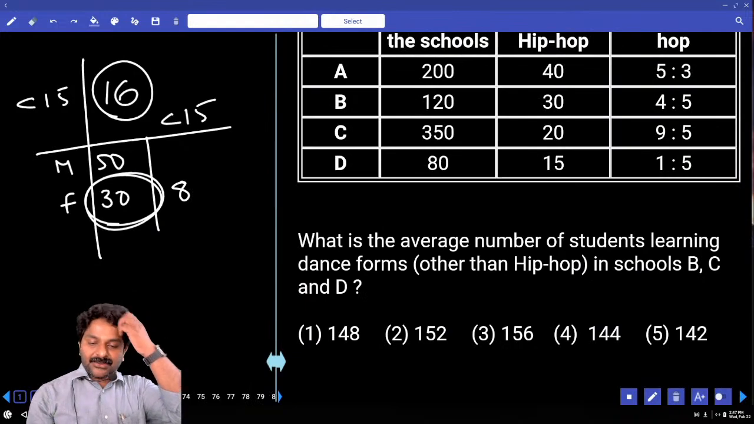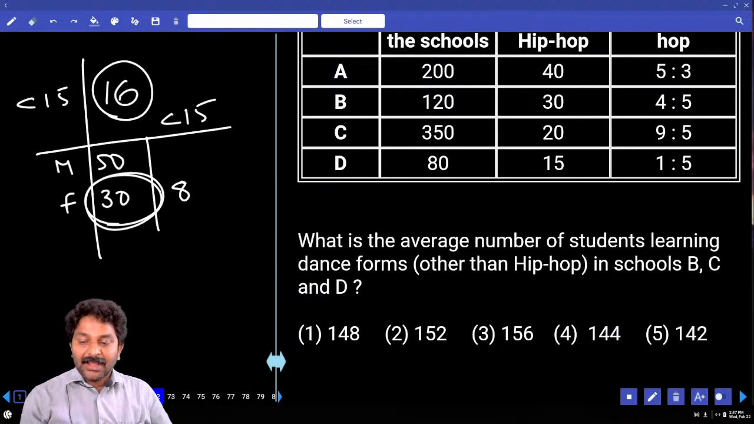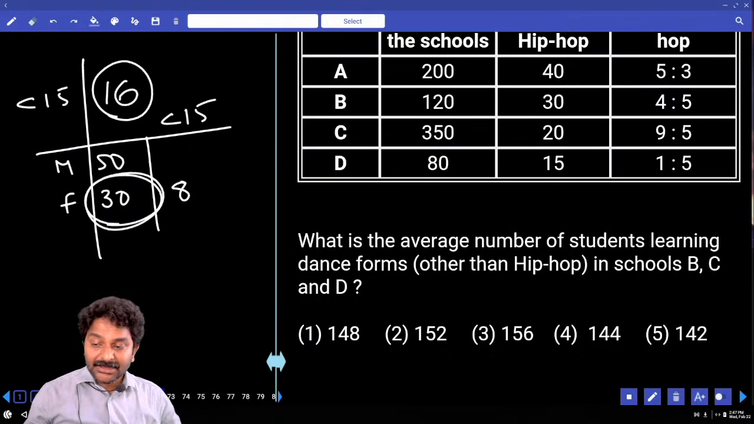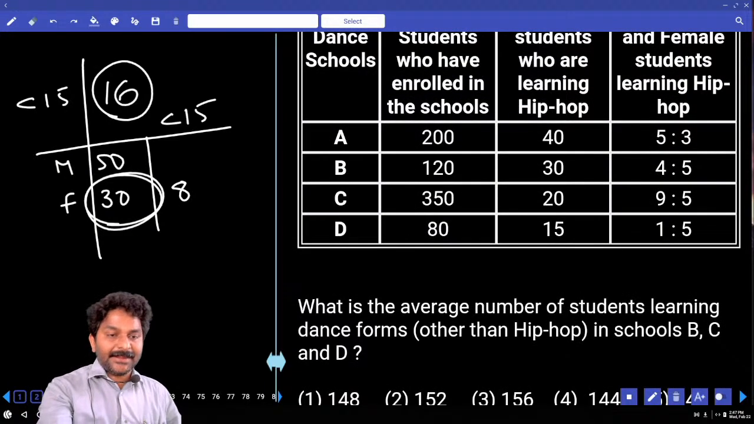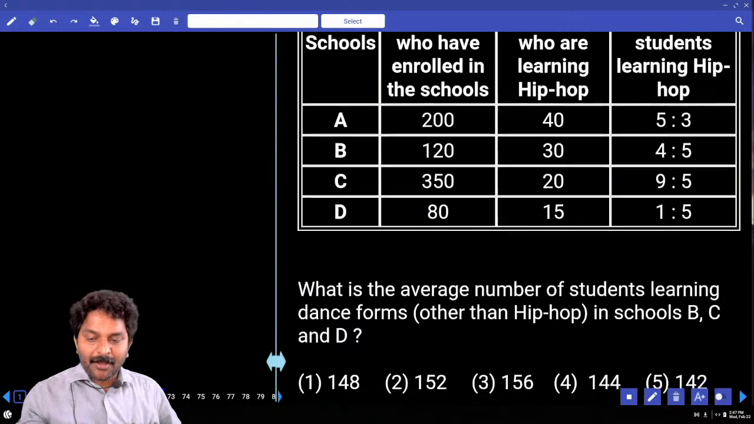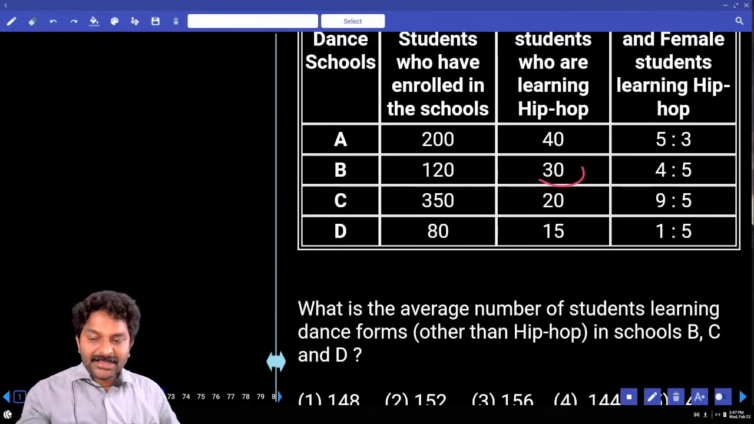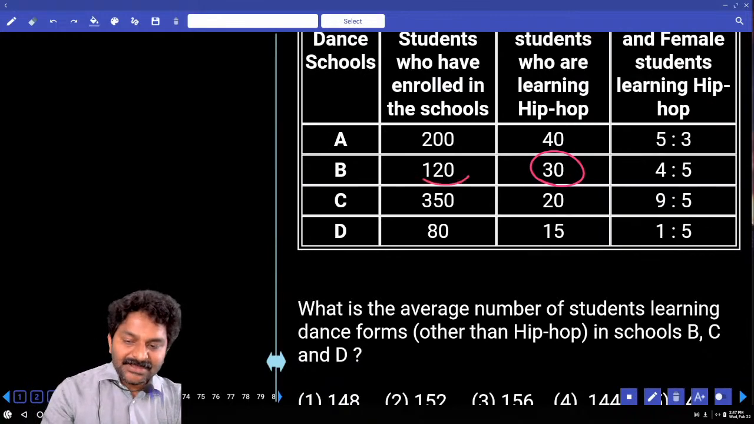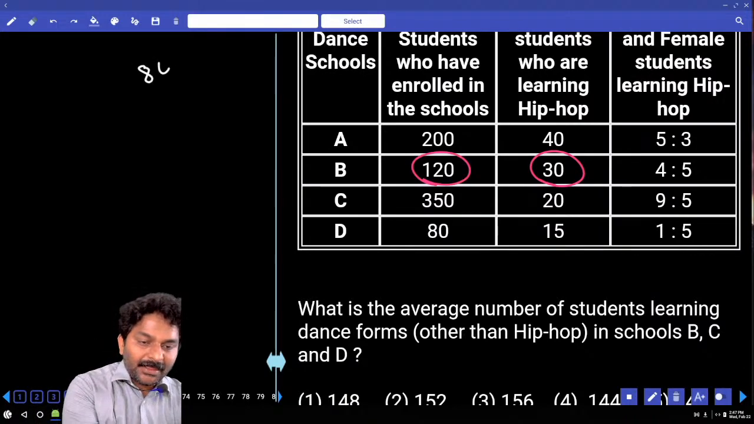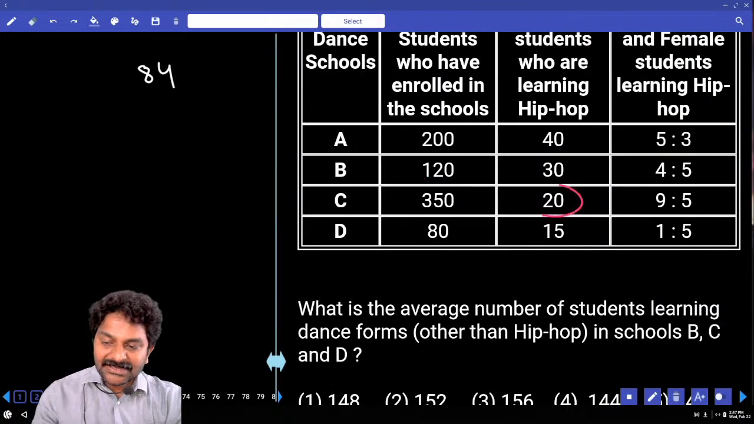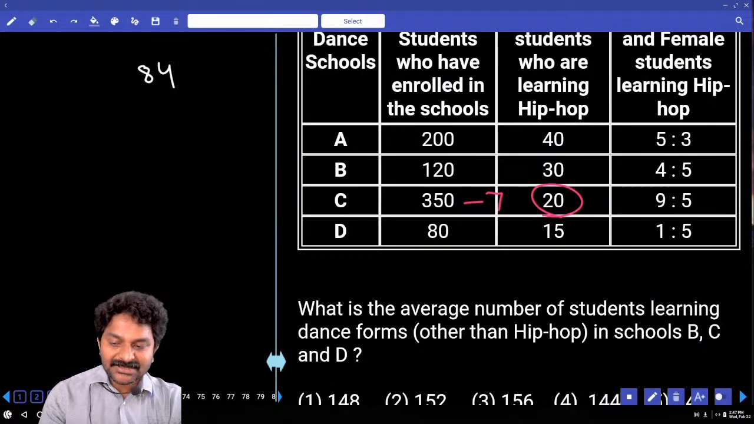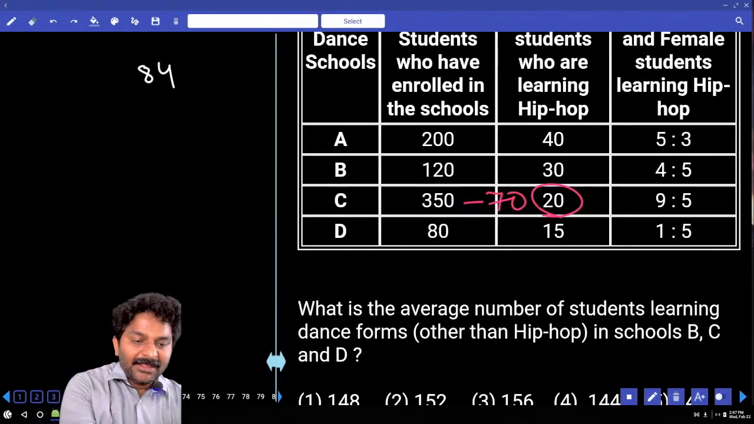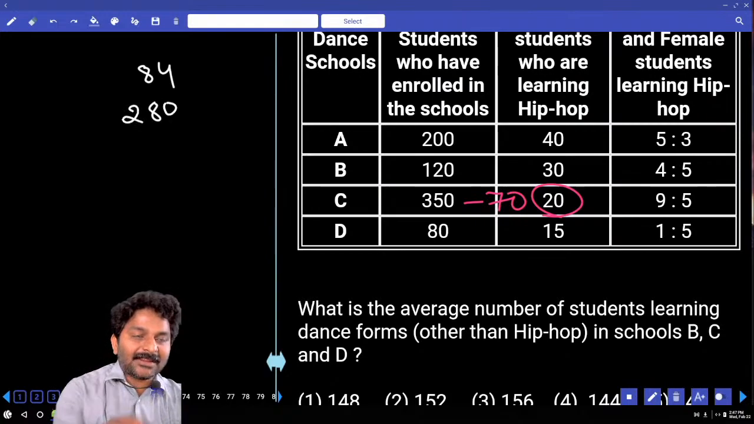What is the average number of students learning dance forms other than hip hop in schools B, C, D? Those who learn hip hop in B is 30%. Then remaining 70%. 70% of this number, 84. 20% learn hip hop, which is 70 members. If you subtract 70, remaining 280 learn other than hip hop. Correct?